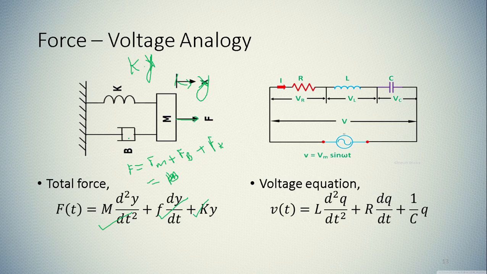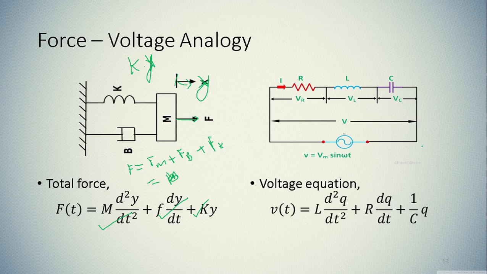So you can easily find the total force due to this mechanical system. Here you can see one end is fixed, so we don't have to worry about the second displacement. So the total force will be F of t is equal to m d square y by dt square plus f dy by dt plus k into y. This is for the mechanical system given right here. Now we are going to find the force voltage analogy. It means that we are going to find the mechanical system and electrical system correlation.